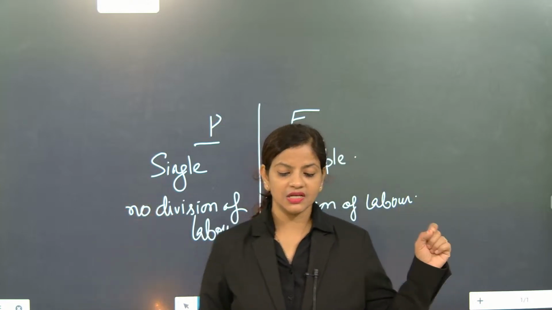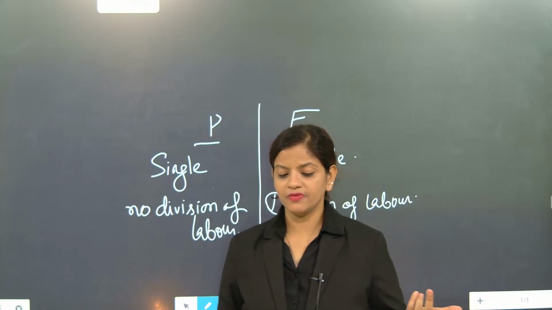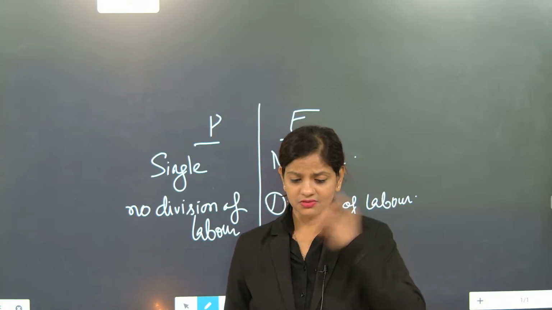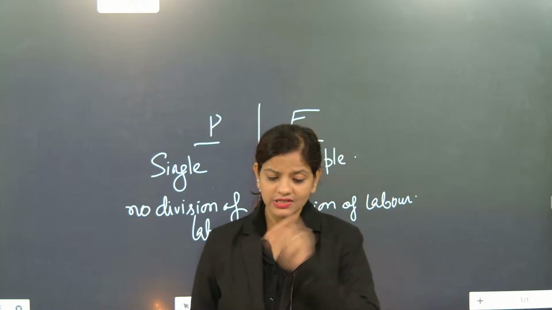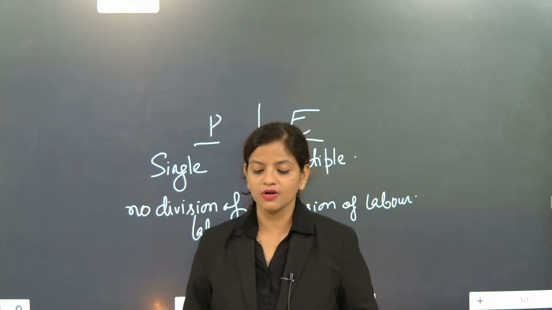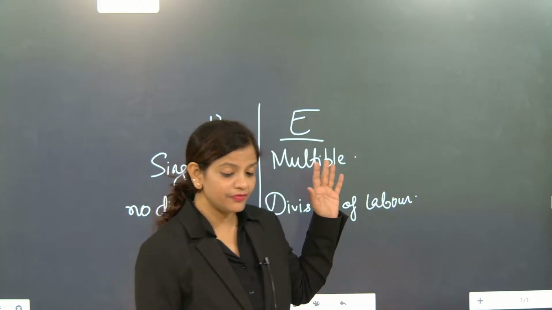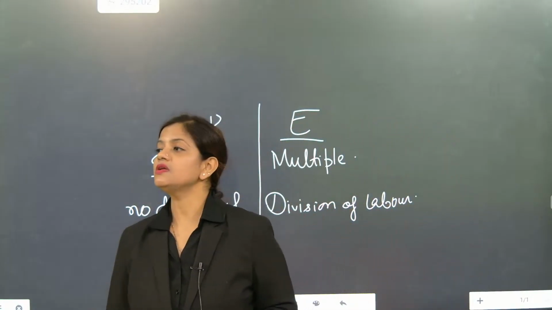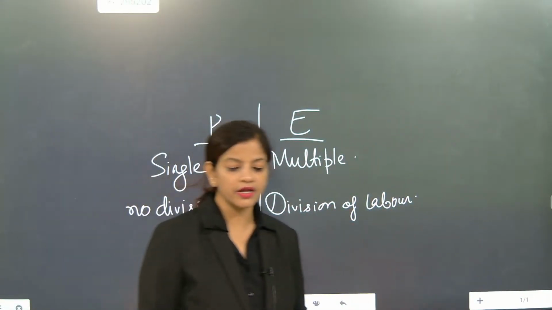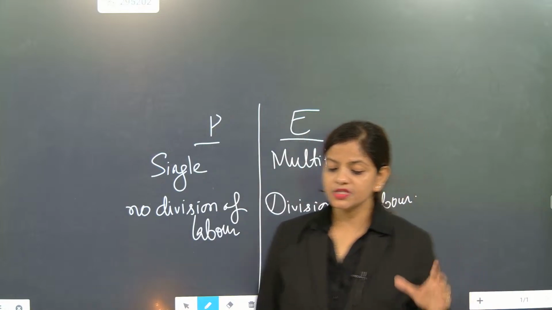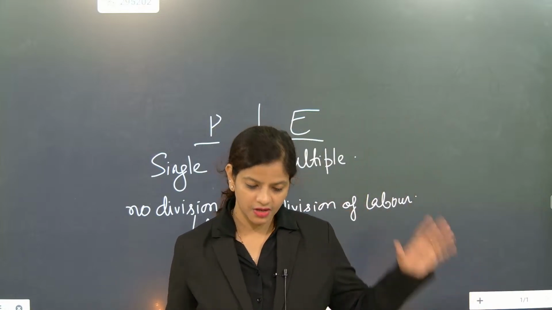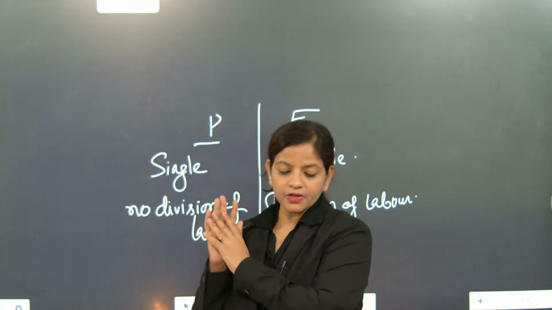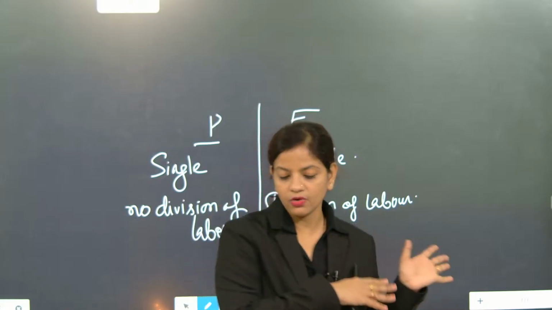But in one single cell, what division of labor will be there? The same cell does all the activities. Cooking also is there, eating also is there, whatever, all in the same single cell. So there is no division of labor. That's the basic difference between unicellular and multicellular organisms. Unicellular means a single cell; multicellular means multiple cells and division of labor. Both of you understood now? That's good. So prokaryotic means single, eukaryotic means multiple.